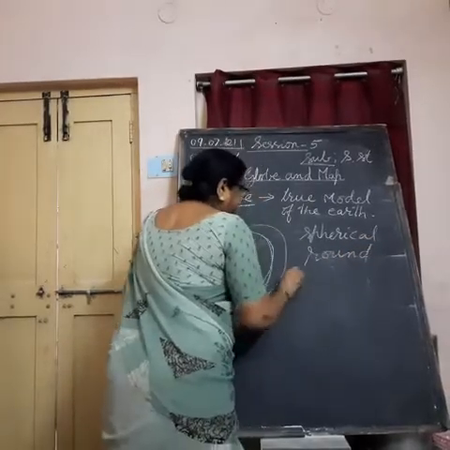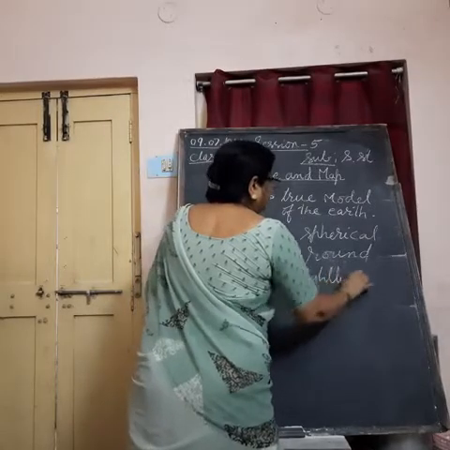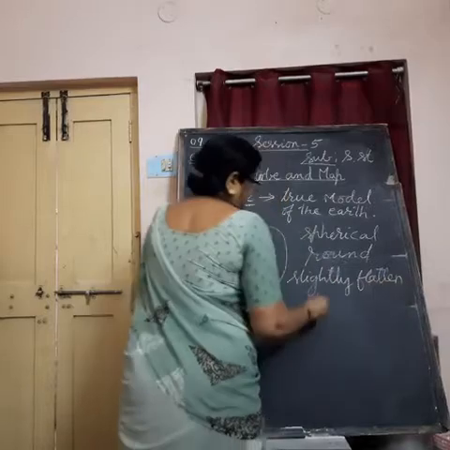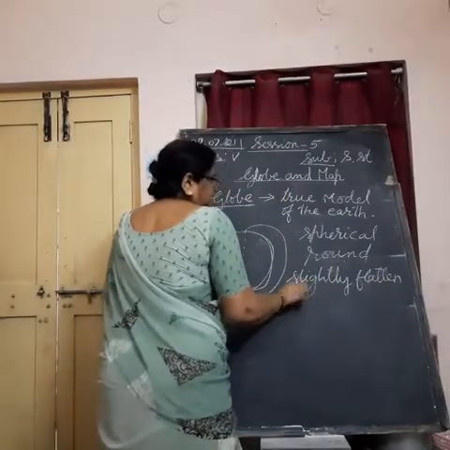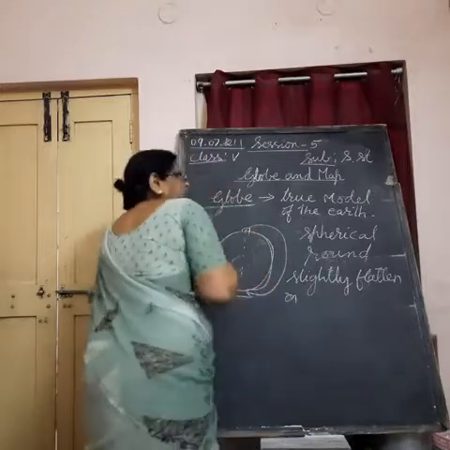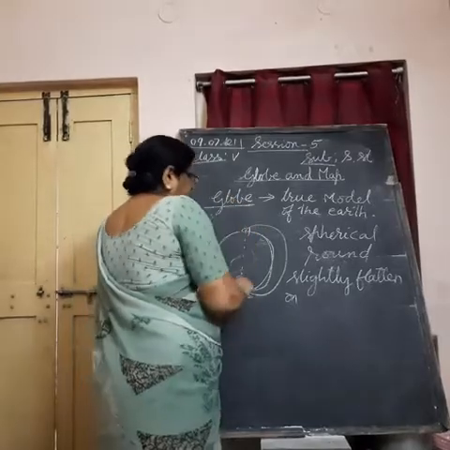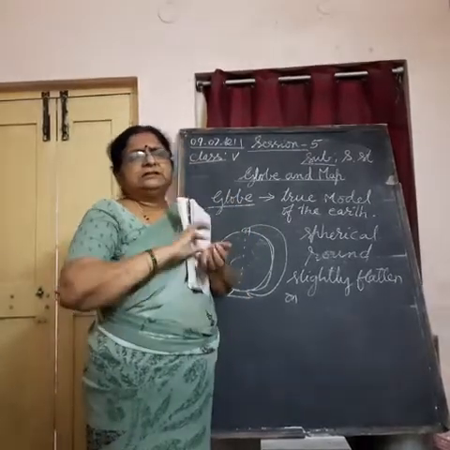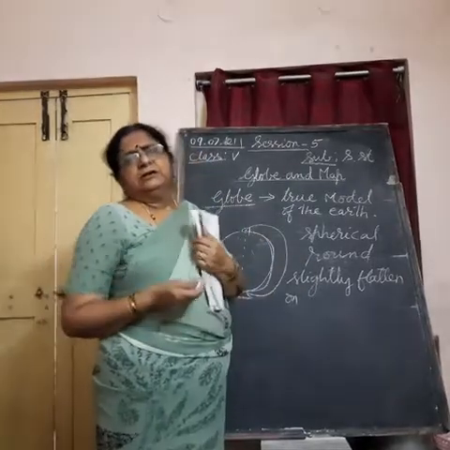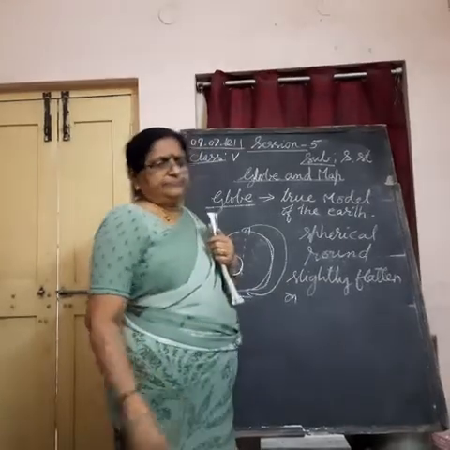But it is slightly flattened on the top and at the bottom. So very slightly it is flat at the top and bottom of the earth. Earth is round. The globe is a three-dimensional model of the earth. From three sides you can see it.